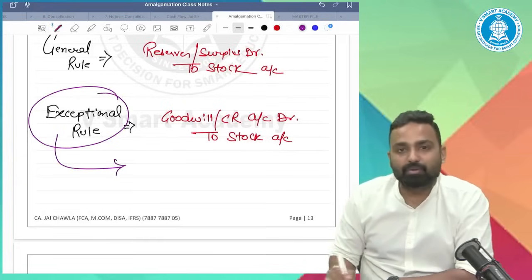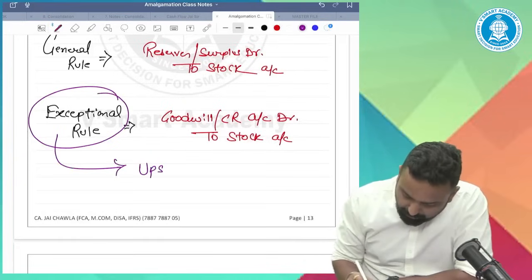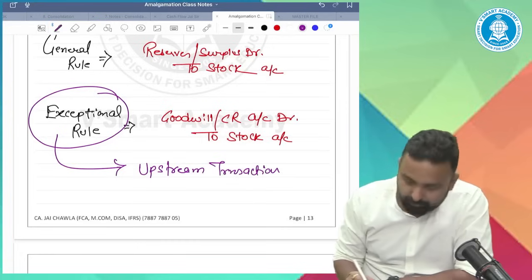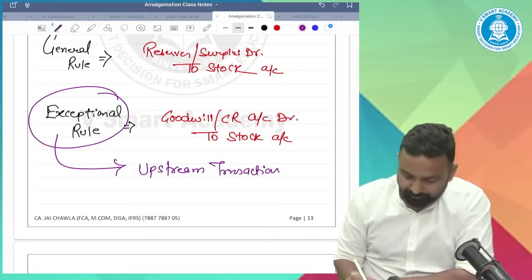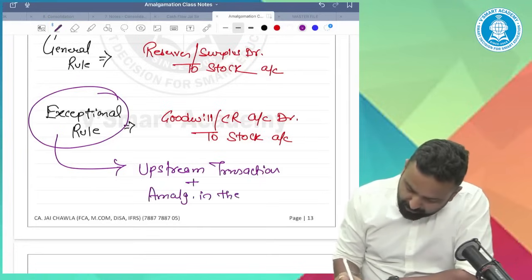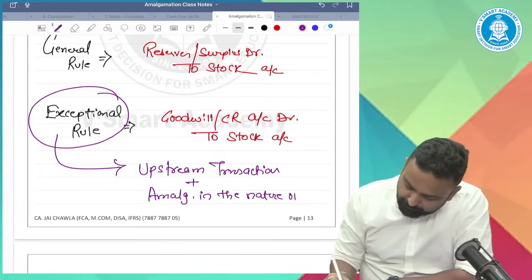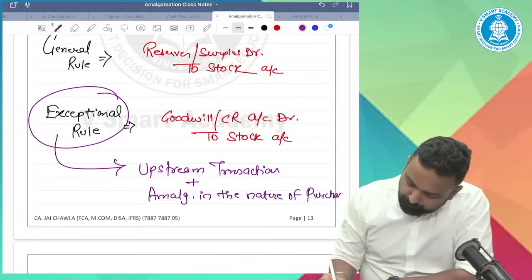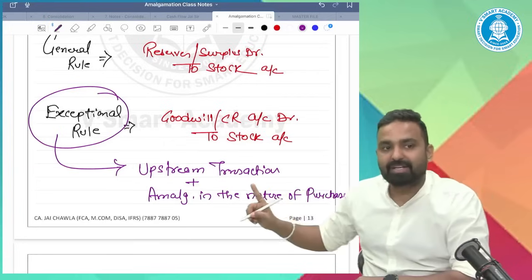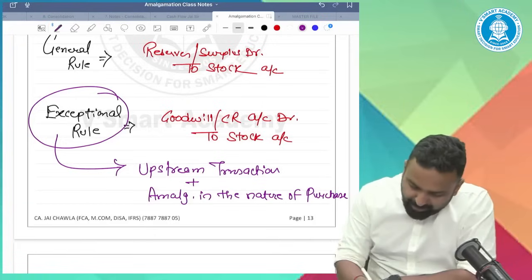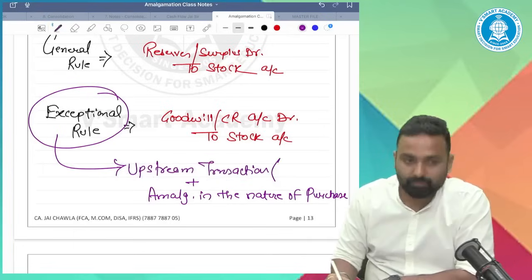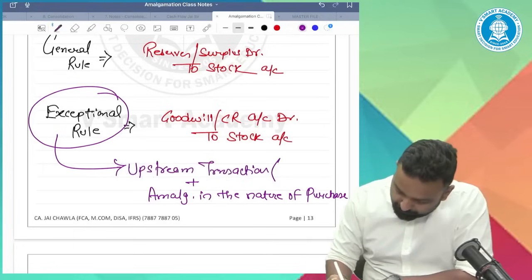Now, you apply this exceptional rule when there is an upstream transaction plus amalgamation in the nature of purchase. What is an upstream transaction?